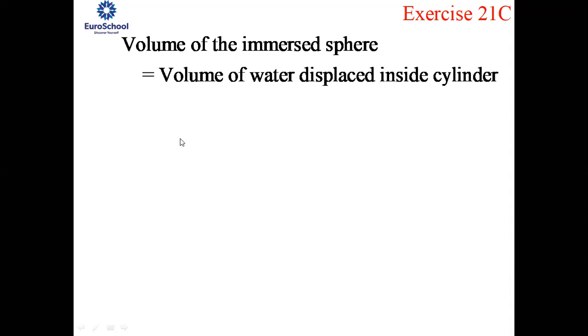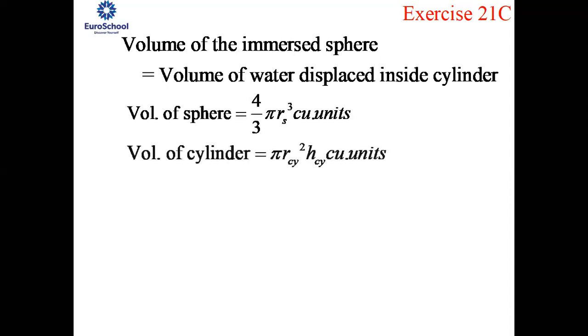As I told you earlier, it depends on the weight or volume of the sphere. The volume of the sphere will be equal to the volume of the water which is moving along the cylinder, whether it is going up or coming down. Now we know the formula for the volume of the sphere, which is 4/3 pi r cube cubic units, and the volume of the cylinder is also known, from which we need to calculate the height, because your height is only varying when your sphere is being put inside or taken out.